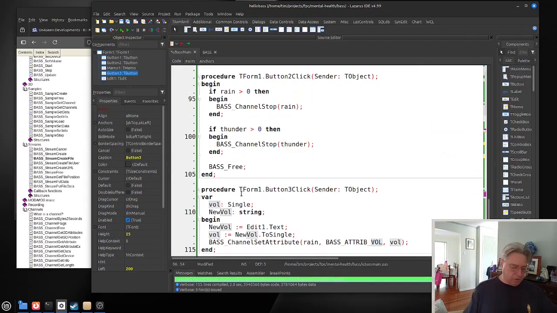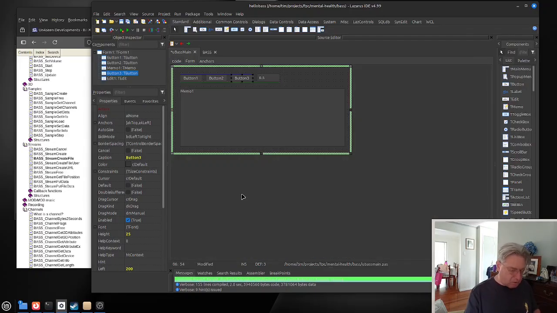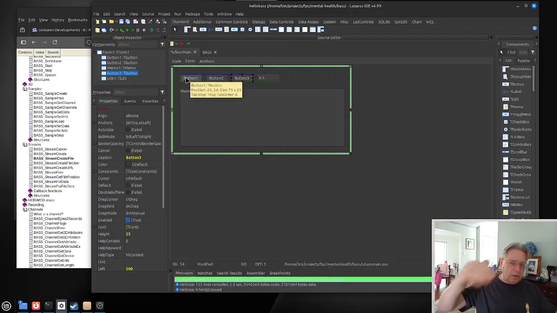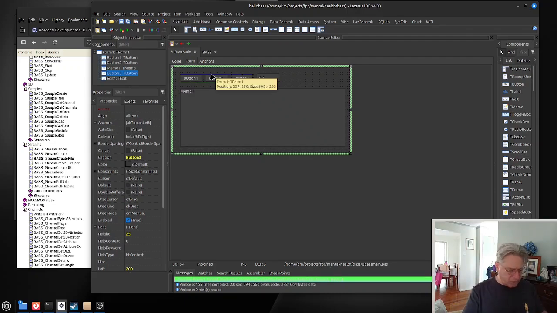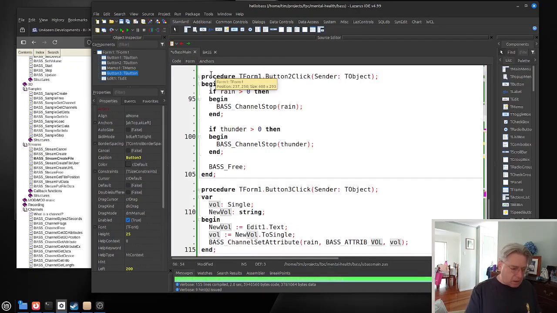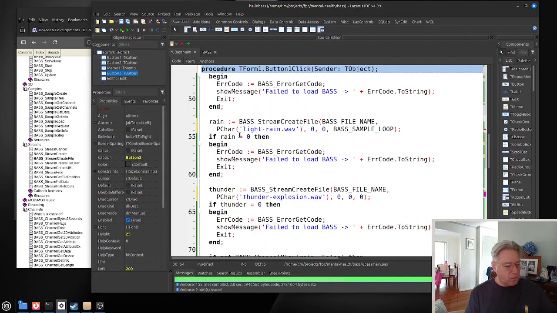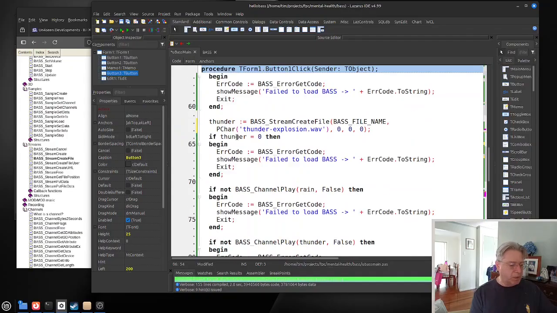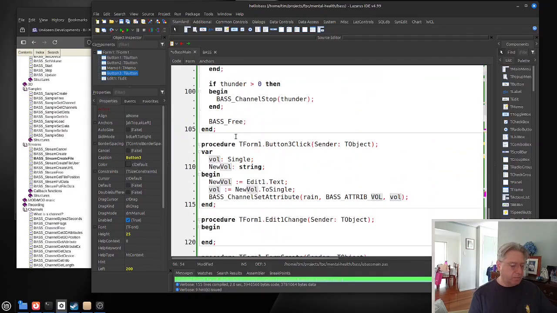On the first button click, we're going to load the library, load our sounds, play the sounds, and look at the volume. On the second button click, we stop the playing and free it, so basically tear down whatever is happening, and from scratch start playing sound.